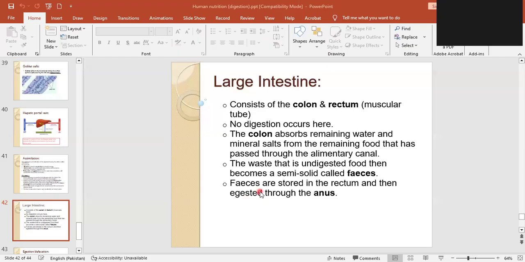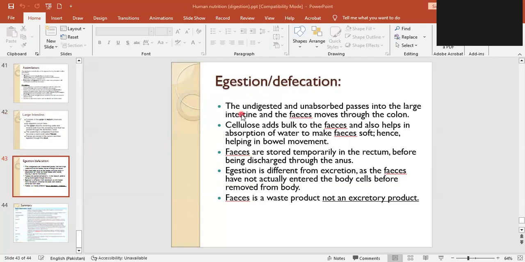But here, the food which was not digested, no enzyme activity occurred on it, no chemical digestion occurred on it. That remaining solid, semi-solid part will be removed. That is known as egestion. So egestion means undigested or unabsorbed food passes into the large intestine, and the feces